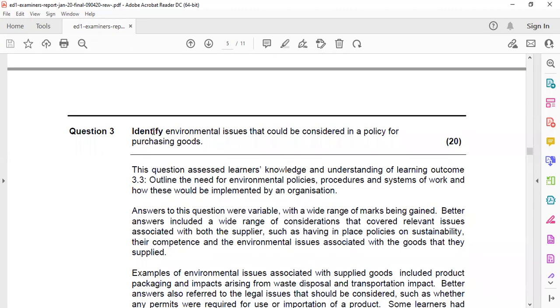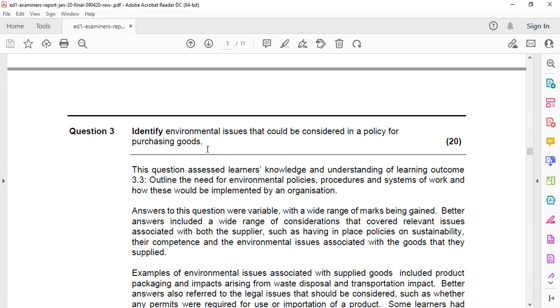Basically, you need to identify environmental issues that could be considered in a policy for purchasing goods. Environmental policy means who made it, in what format, which company or organization is making this policy.